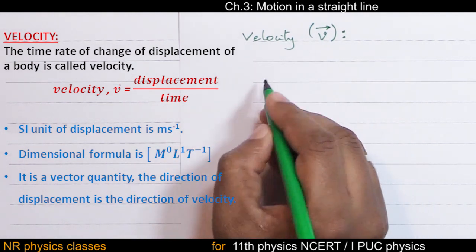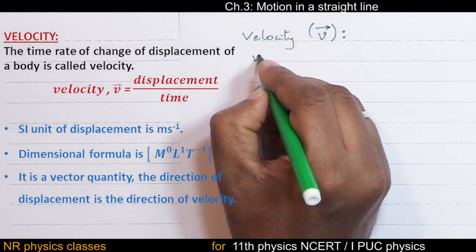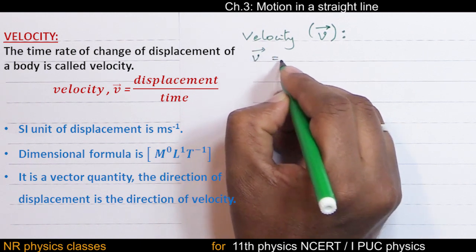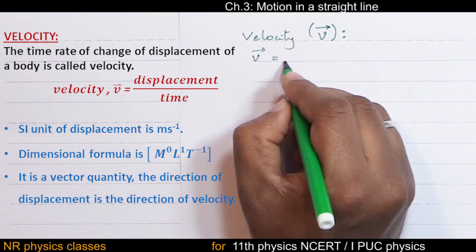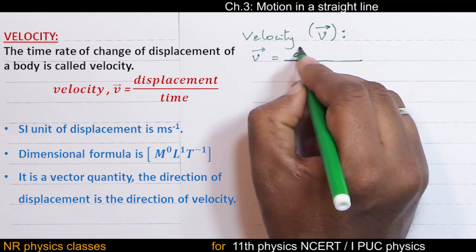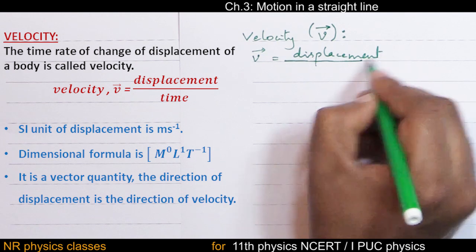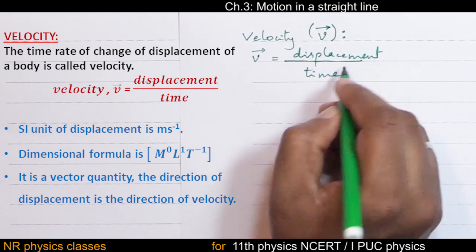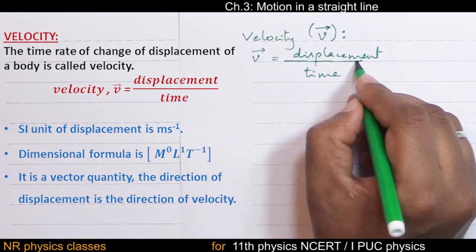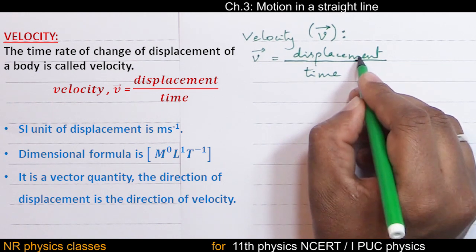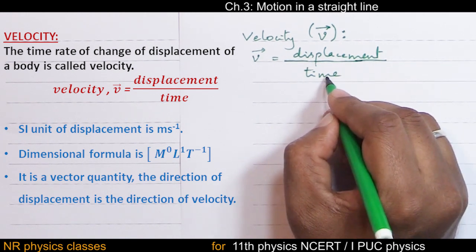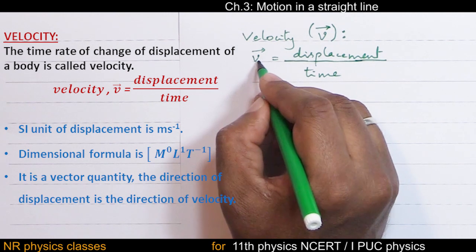What is velocity? Velocity is the time rate of change of displacement, or the ratio of displacement to time. Displacement is a vector, time is a scalar, therefore velocity should be a vector quantity.